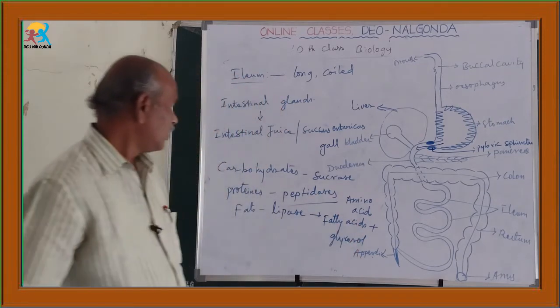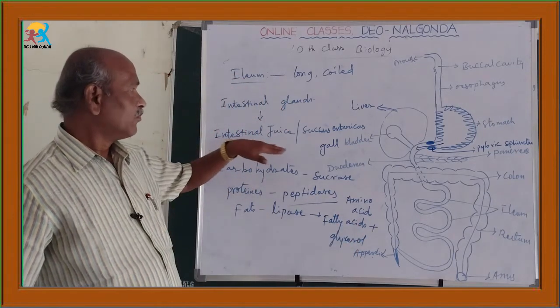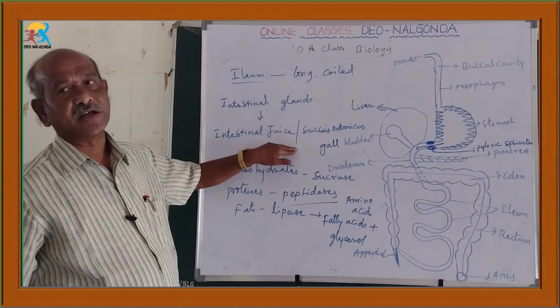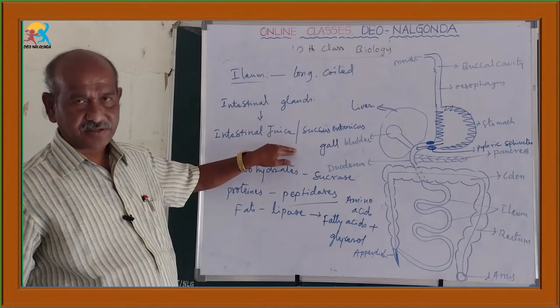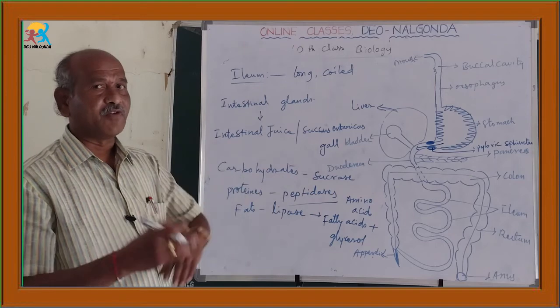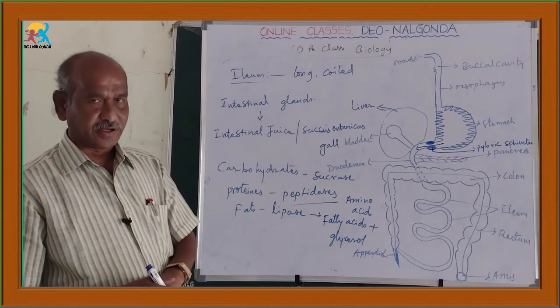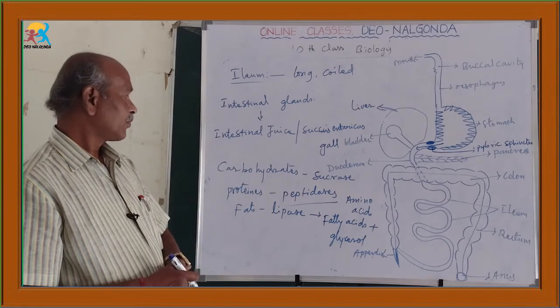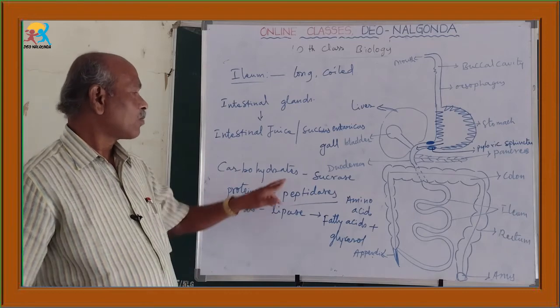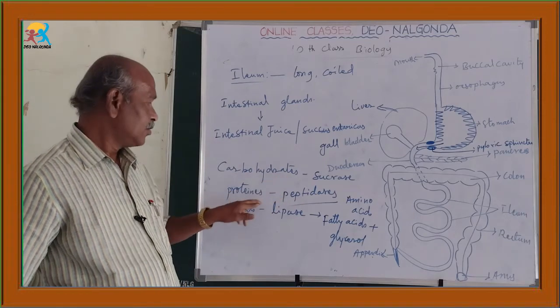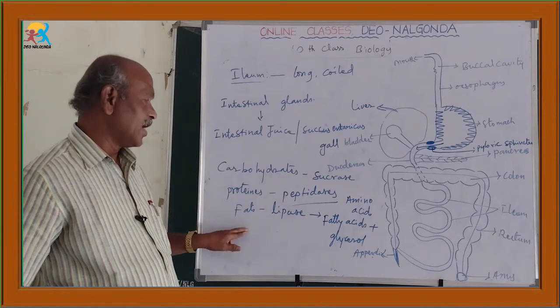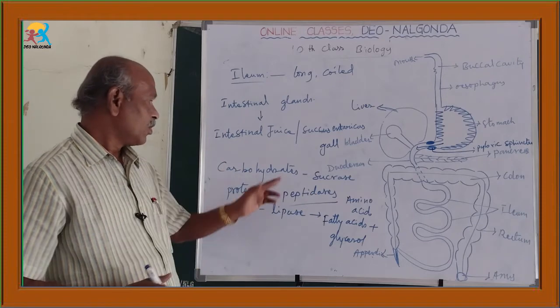Okay, so when the food is mixed up with the intestinal juice or succus entericus, it is again converted into an alkaline medium, and by that carbohydrates, proteins and fats are digested.